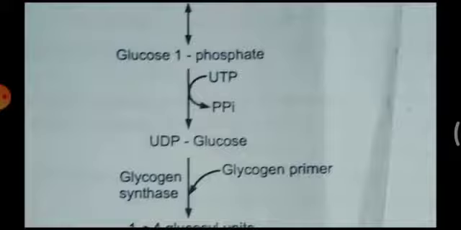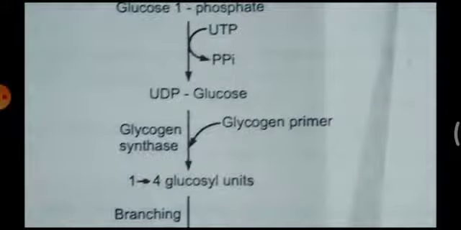And UDP glucose is a glucose carrying molecule, and it is going to attach this glucose to a small chain of glucose, which is called a small chain of glycogen, that is the glycogen primer. If 5 glucoses are already attached, that is called a glycogen primer. This one glucose which is with UDP is going to attach to that to form 6. Like that, one by one, glucose is attached by UDP glucose to form a long chain of glucose, which is going to form glycogen.